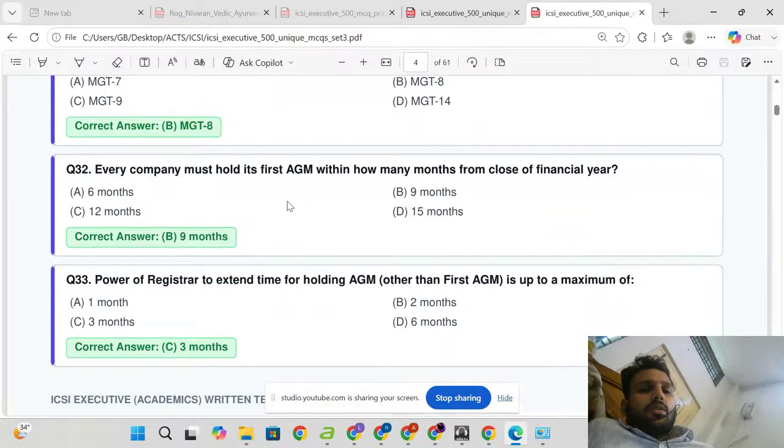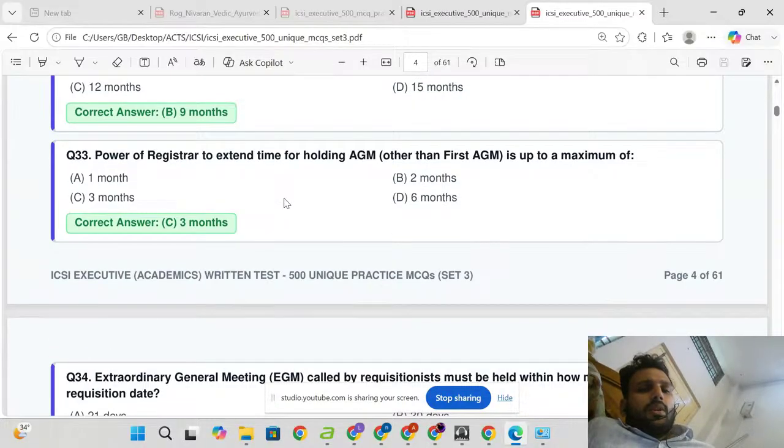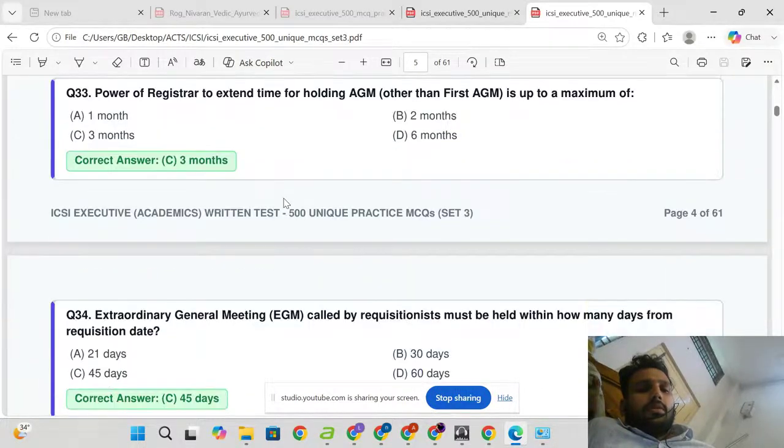Every company must hold its first AGM within how many months from the close of the financial year? 9 months. Power of Registrar to extend time for holding AGM, other than the first AGM, is up to a maximum of 3 months.